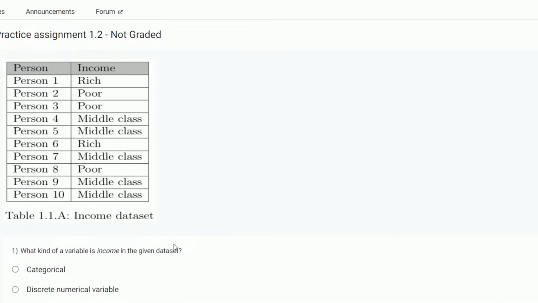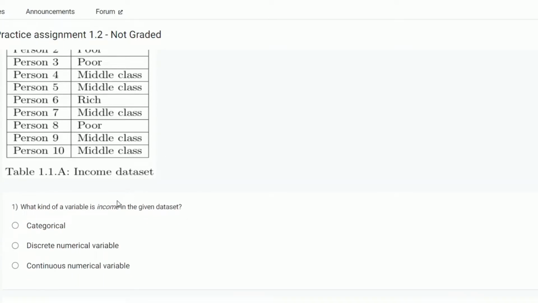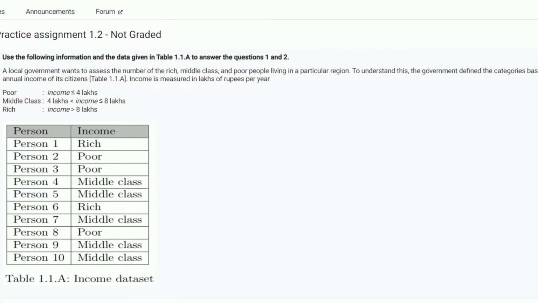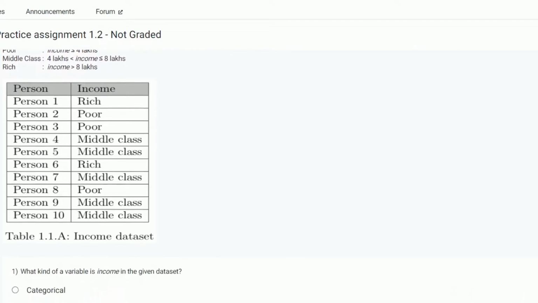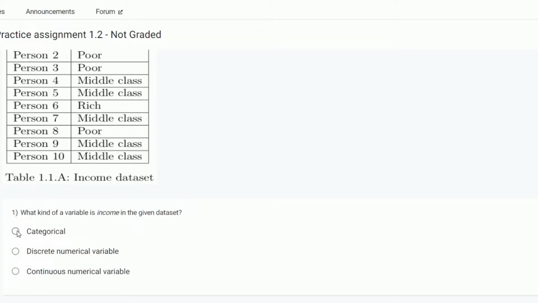What kind of variable is income in the given data set? Income is an ordinal variable. Let's see here. Categorical, yes. Discrete numerical, no. Continuous numerical variable, no, it is not a numerical variable, it is a categorical variable.